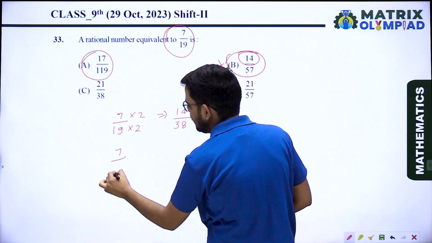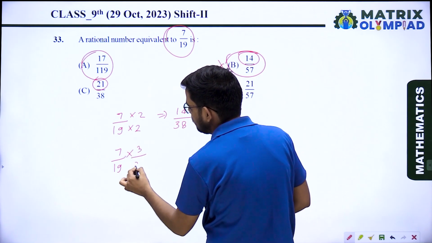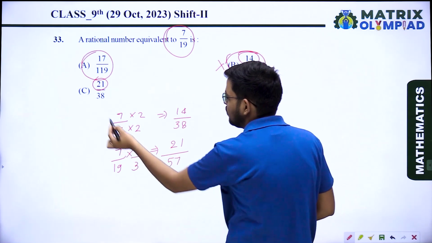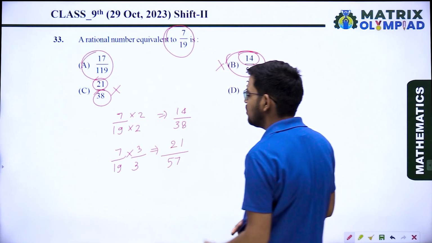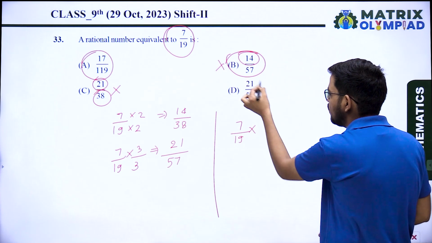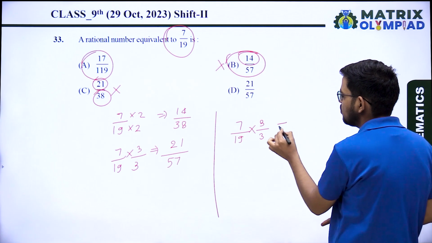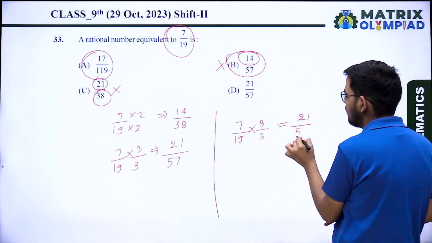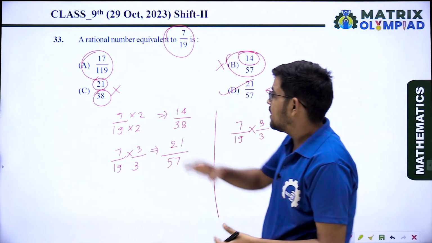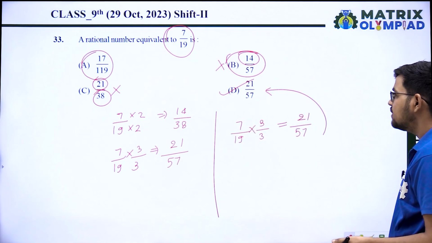In C, 17 upon 19 is given. How do you get 21? When you multiply with 3. 7 times 3 is 21, 19 times 3 is 57. So the denominator is different. So C is not the answer. Next, 7 upon 19, how are we getting 21? When you multiply with 3, in the denominator we will also multiply with 3. So 7 times 3 is 21, 19 times 3 is 57. So the answer is matching. So option D is the correct answer. A rational number equivalent to 7 upon 19 is 21 upon 57. Option D is the correct answer.